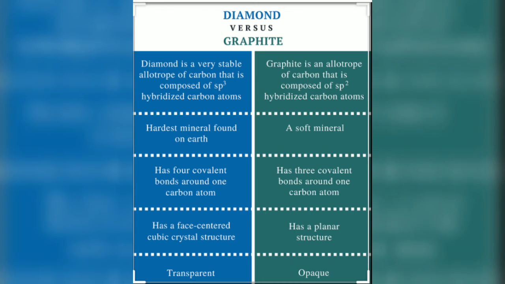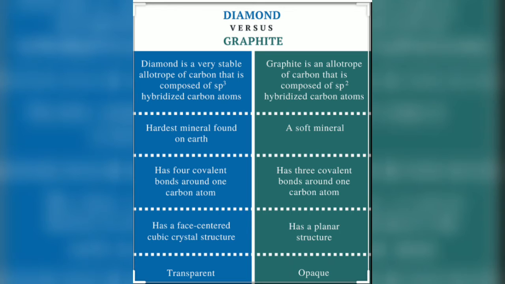Okay, what is the difference between diamond and graphite? Diamond is a very stable allotrope of carbon that is composed of sp3 hybridized carbon atoms, whereas graphite is an allotrope of carbon that is composed of sp2 hybridized carbon atoms. Dear students, this sp2 and sp3 hybridization you will understand in higher classes. Just now you have to just remember. The hardest mineral found on the earth is diamond. Graphite is a soft material.